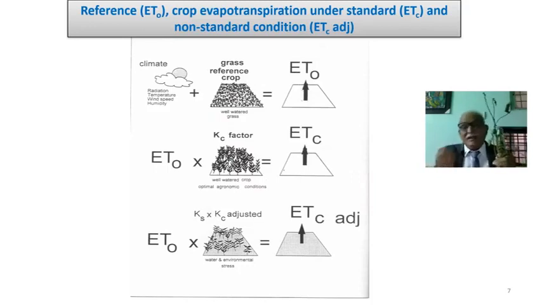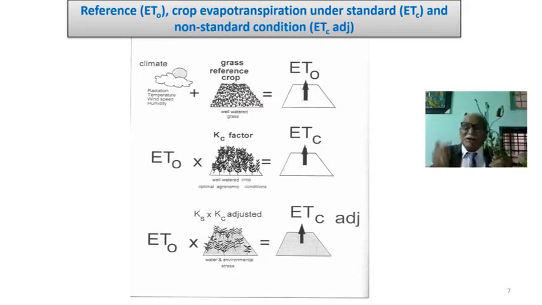Now, once again, I would like to press upon you: ETO is equal to the factors of the climate, not weather. It is because a crop is not just 90 days like black gram or green gram, maybe even 65 to 70 days. Paddy may be 120, 140, or even 170 days. But horticulture crops are plantations, and they take 5 years just to give economic yield, though they may live 20 years. That's why we mention climatic factors plus the grass reference crop, alfalfa, for ETO.